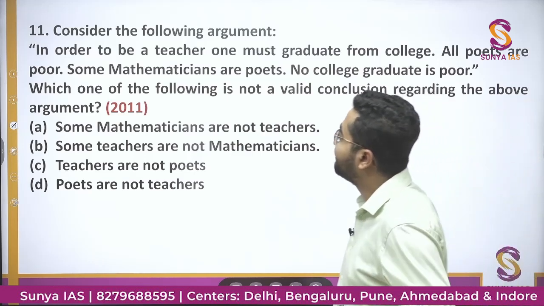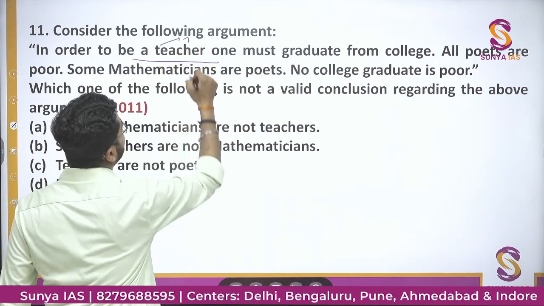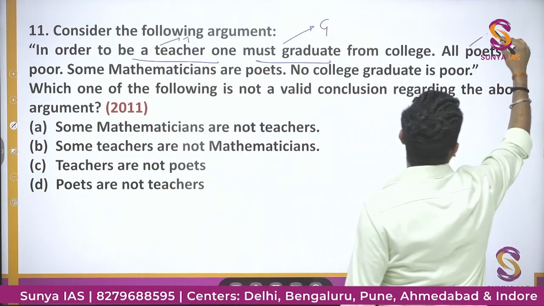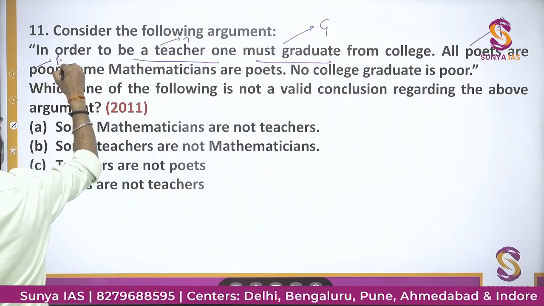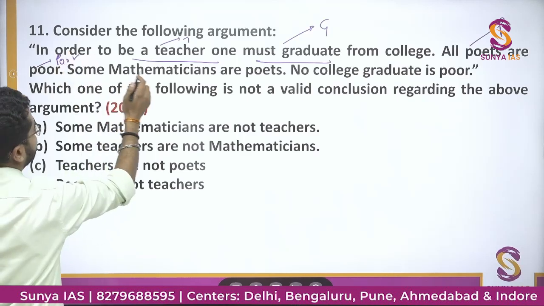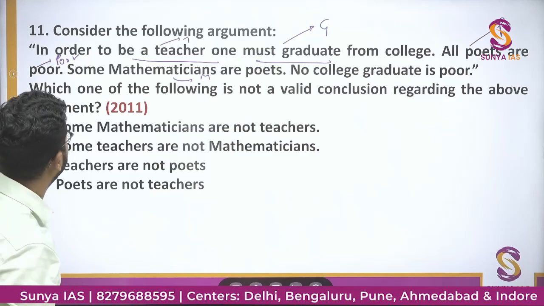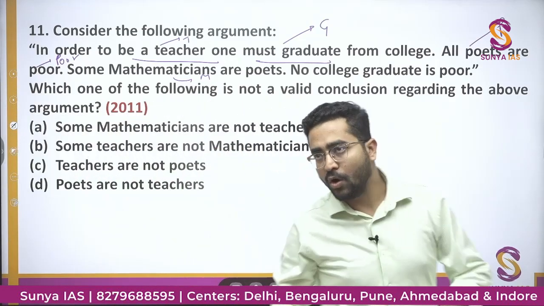ठीक है. If we see, in order to be a teacher, teacher is T, one must graduate, graduate is G, all poets, poets is P, poor, और poor को poor ही लिख दें. Some mathematicians, mathematicians is M, poets, no college graduate is poor. ठीक है. So these are the abbreviations I have given to all the names.